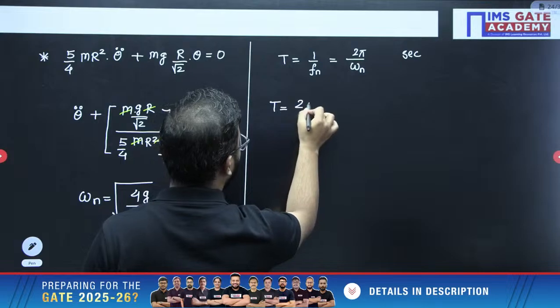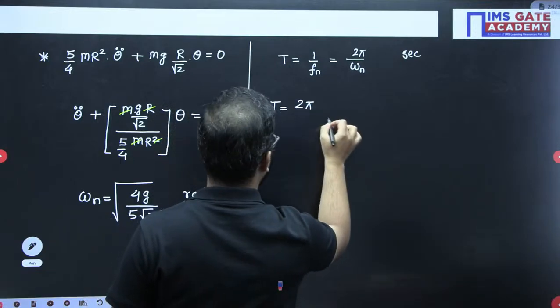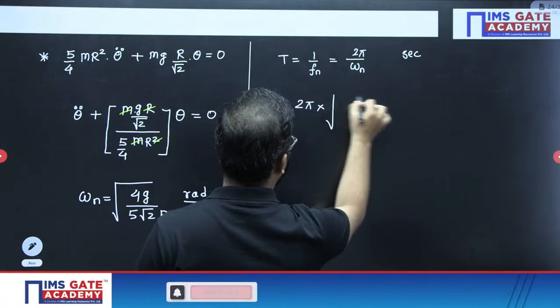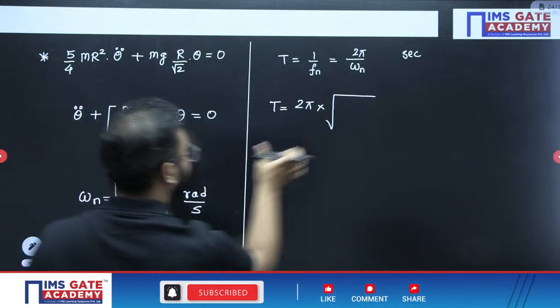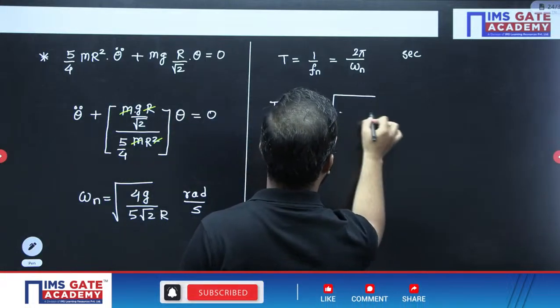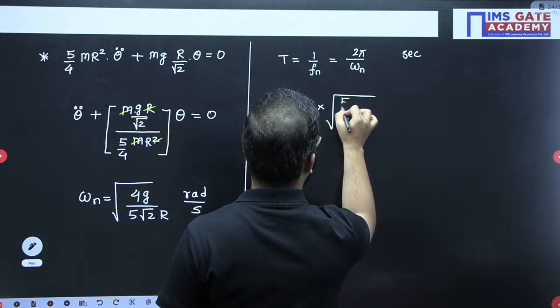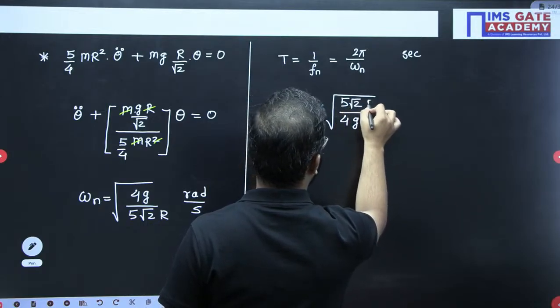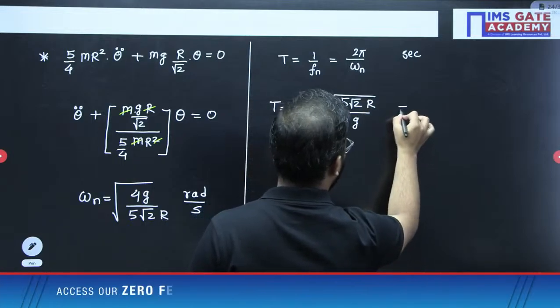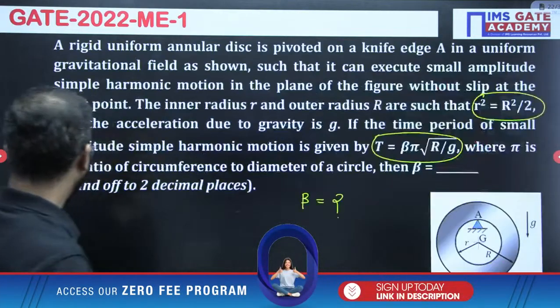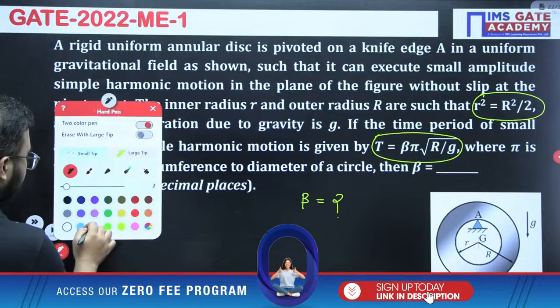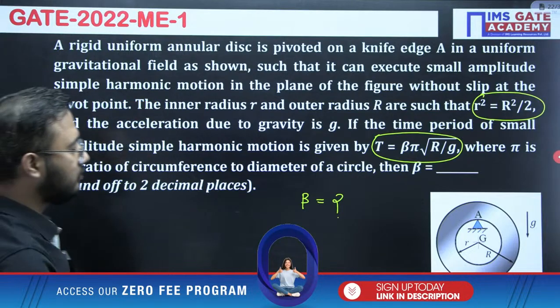2 pi, I will keep it separately. Omega n will come here. So the numerator part will first come in the denominator, that is 4 into g. In the numerator it would be 5 into root 2 into r. Now just equate this with the value that is given in the question.